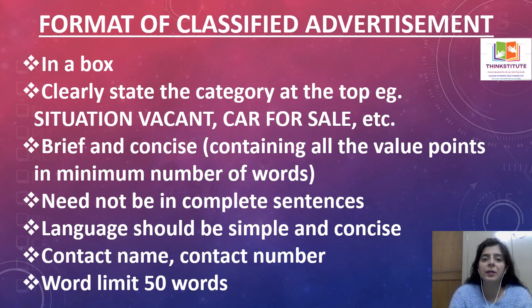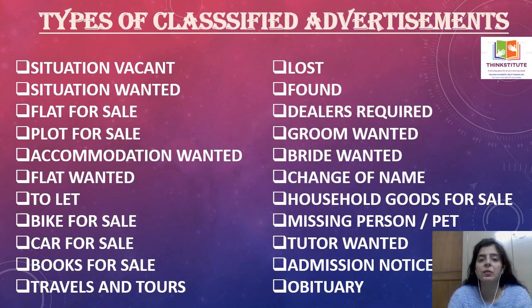Now coming to the types of classified advertisements. There are different types like situation vacant, situation wanted, flat for sale, plot for sale, accommodation wanted, flat wanted, to let, bike for sale, car for sale, books for sale, travels and tours, lost and found, dealers required, groom wanted, bride wanted, change of name, household goods for sale, missing person, pet, tutor wanted, admission notice, obituary.